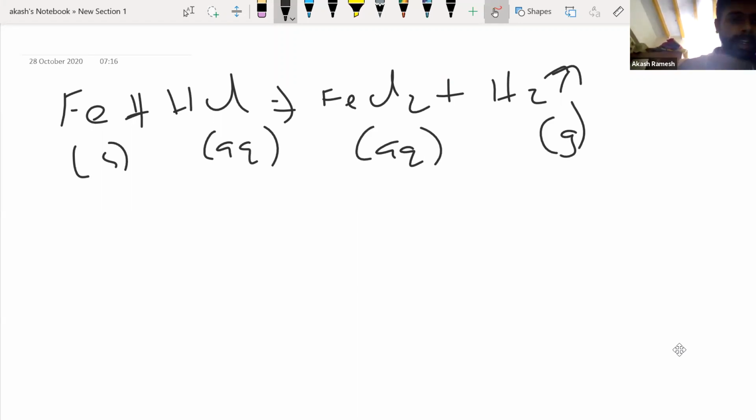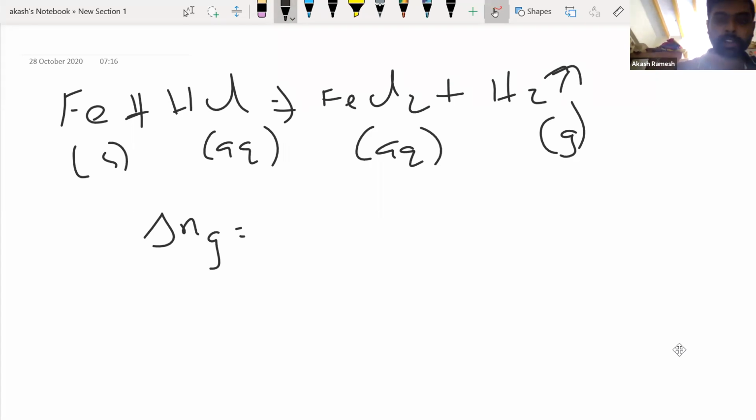Okay, so if I want to find delta Ng for this reaction, what will you do? You will take only gaseous reactants and gaseous products. Other things are not included. Solids, liquids, and aqueous solutions are not going to be included in the delta Ng equation.